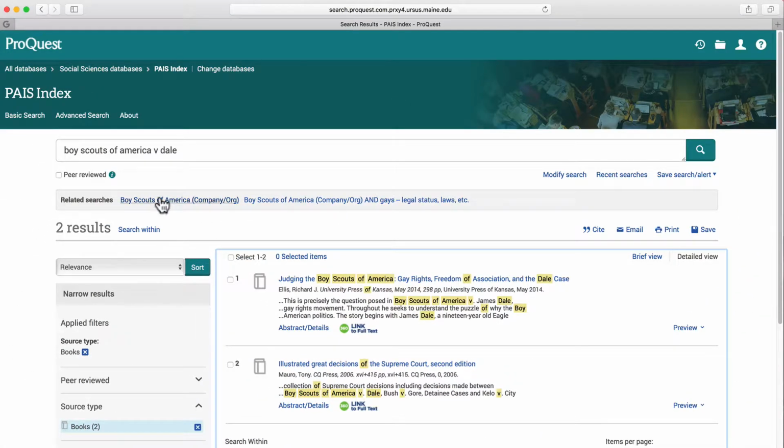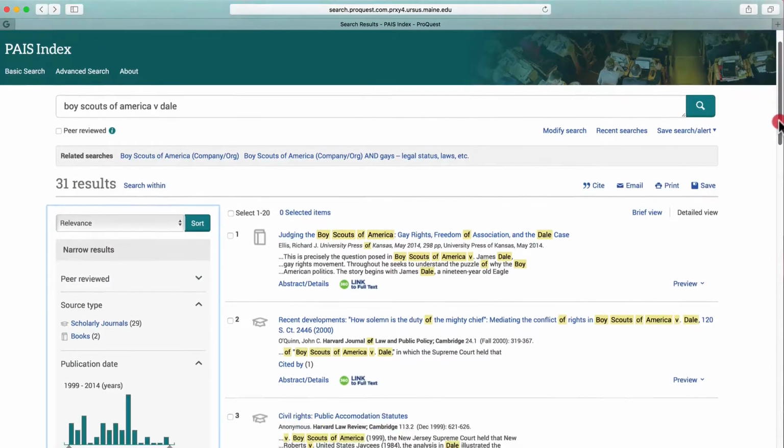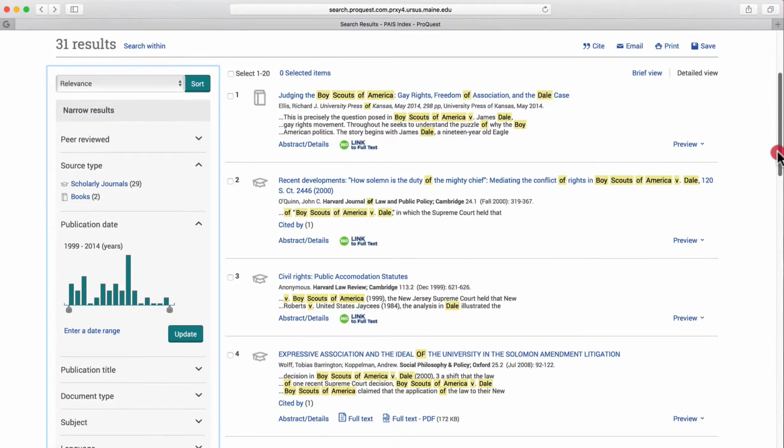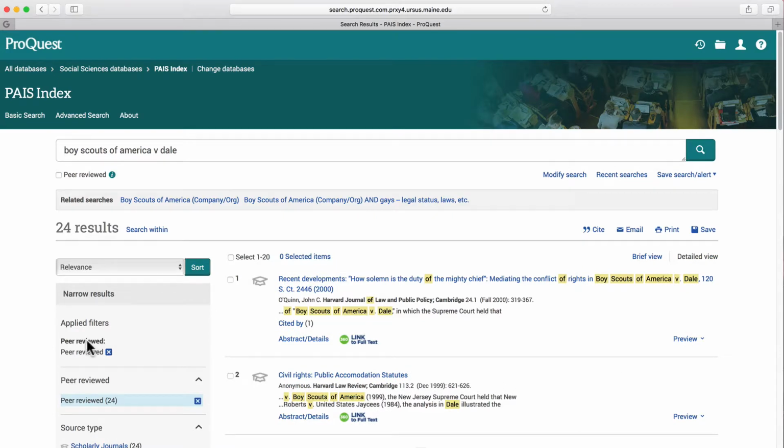I'm going to go back and take a look at the scholarly journals, just so we can see that we have some really good information here. There is that book showing up because I haven't clicked peer-reviewed. I will click peer-reviewed, and again 24 as opposed to 29. And here are my 24 peer-reviewed journal articles with the link to full text.